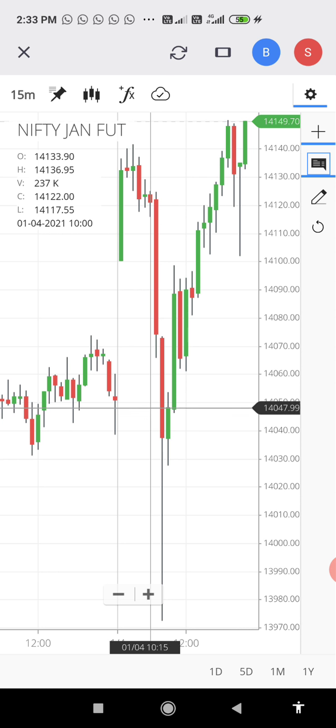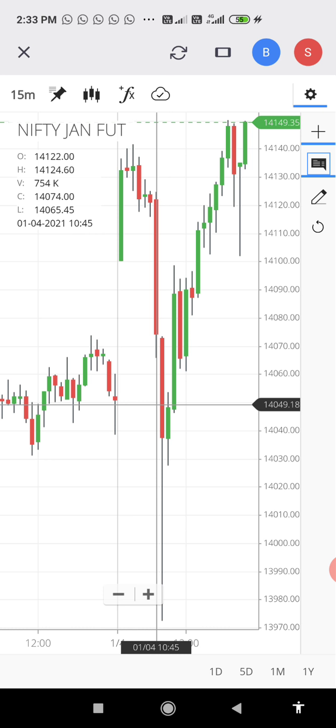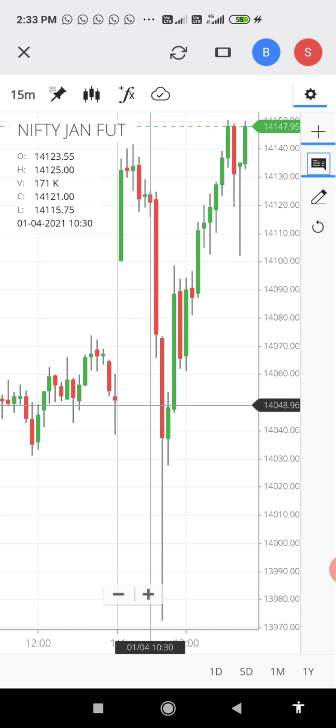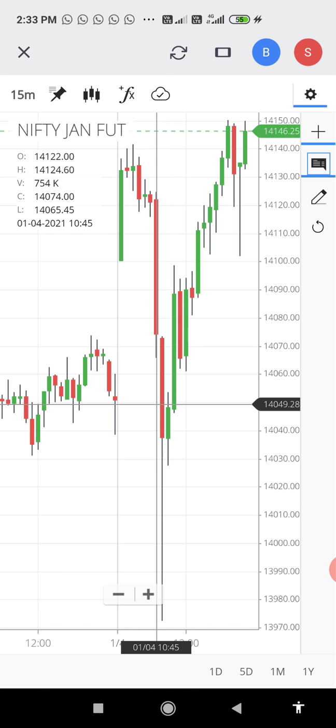And what is my stop loss? Here my stop loss is the previous candle high. That means 14,125 is my stop loss and 14,122 is my entry point. So with just 3 points SL, we got 150 points. This is my setup. You can observe, I will show you all the backtested data. In every trade my SL is hardly 10 points in Nifty and 30-40 points in Bank Nifty.